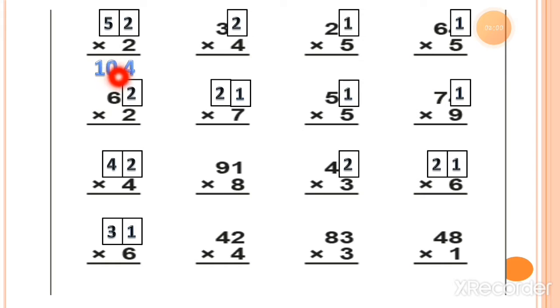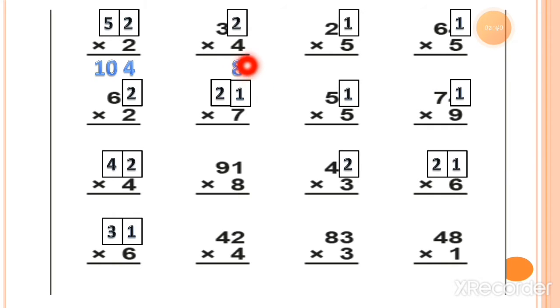This is the answer. Now the next one, we have to multiply 4 with the ones value, which is 2. So 4 twos is equal to 8. 4 twos 8. You can see I write the answer under the ones column. Those students who still don't know how to write the answer, whenever you multiply 4 with the ones value, you have to write down the answer on the right side only, not on the left side. Here 4 twos 8, so you have to write it under the ones column.